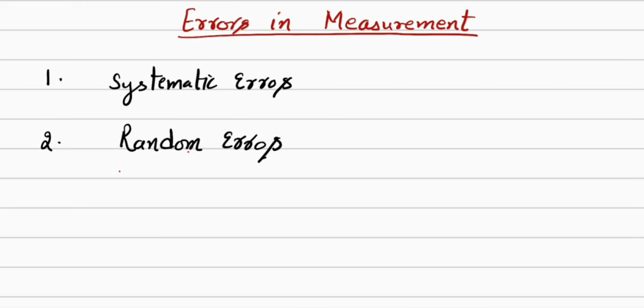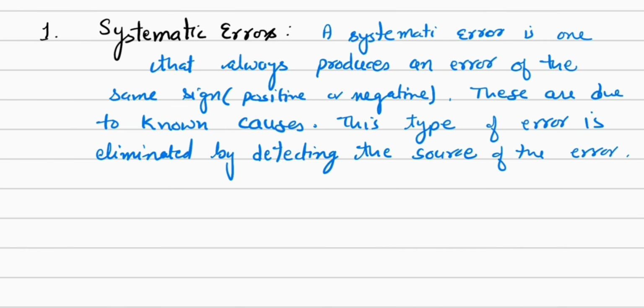Errors in measurement are of two types: systematic errors and random errors. Let's discuss them one by one. First is the systematic error. A systematic error is one that always produces an error of the same sign, either positive or negative. These are due to known causes. We know the cause of the errors, why these errors are happening again and again. This type of error can be eliminated by detecting the source of the error.